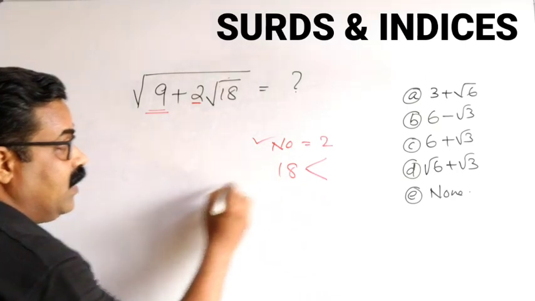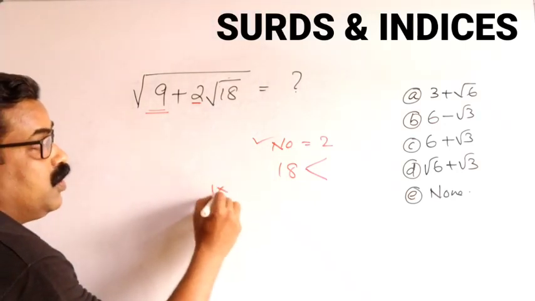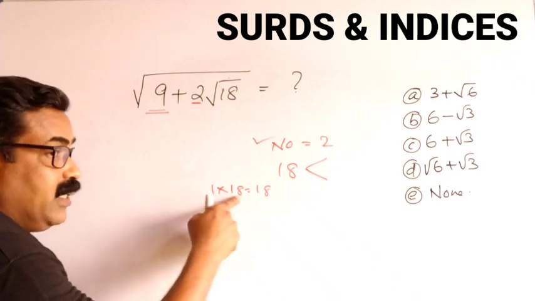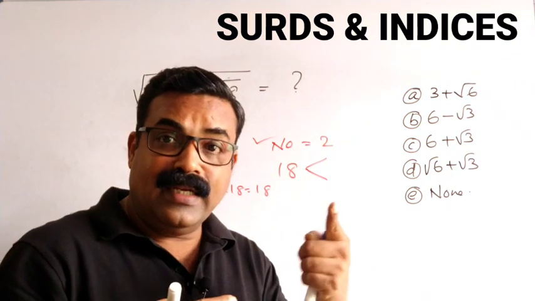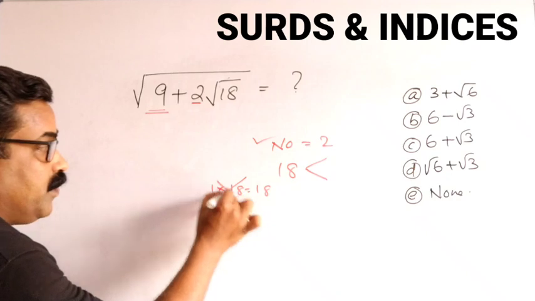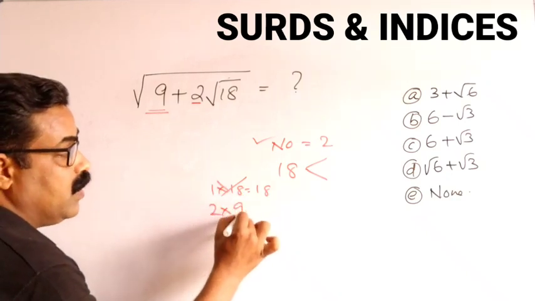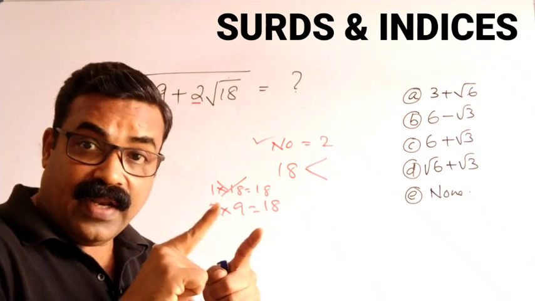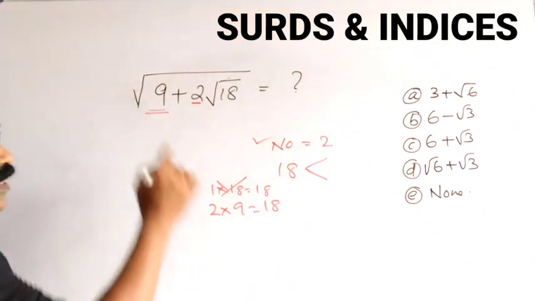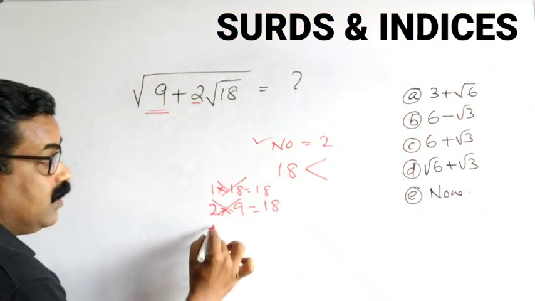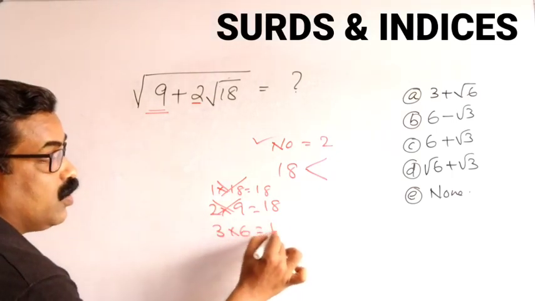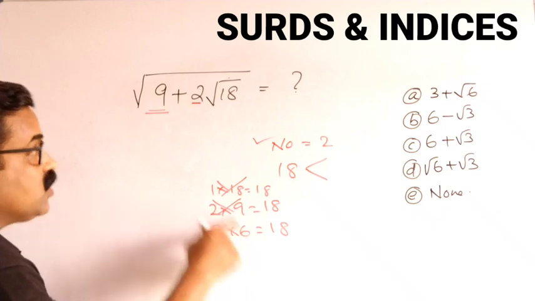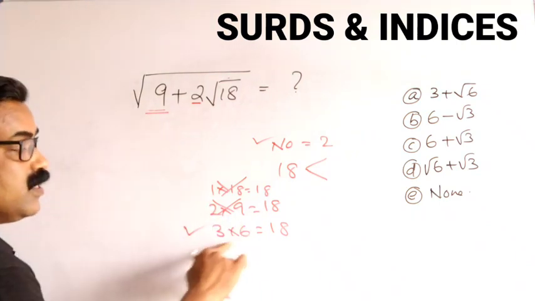So 18 factors are what? 1 into 18 is 18, so 1 and 18 are factors. But 1 and 18 when you add, you get 19, so this you cannot take. Second is 2 into 9. 2 9s are 18. So 2 plus 9 is 11. We want 9, so this I cannot take. Then 3 into 6 is equal to 18. 3 plus 6 is 9. Yes, I can take this.